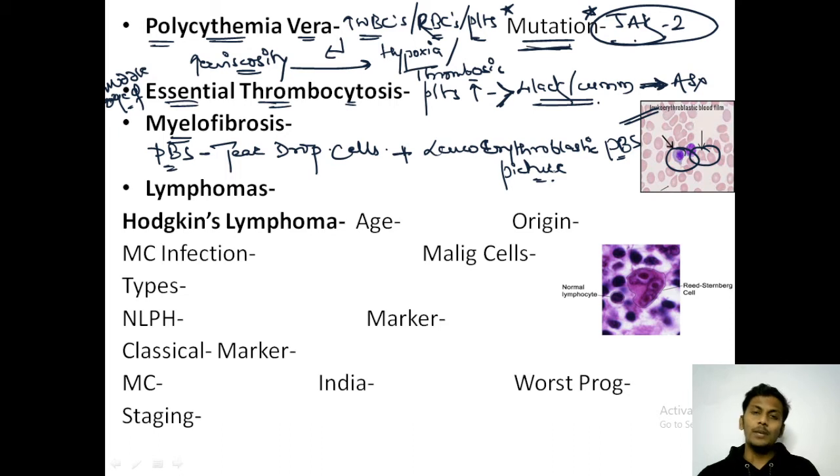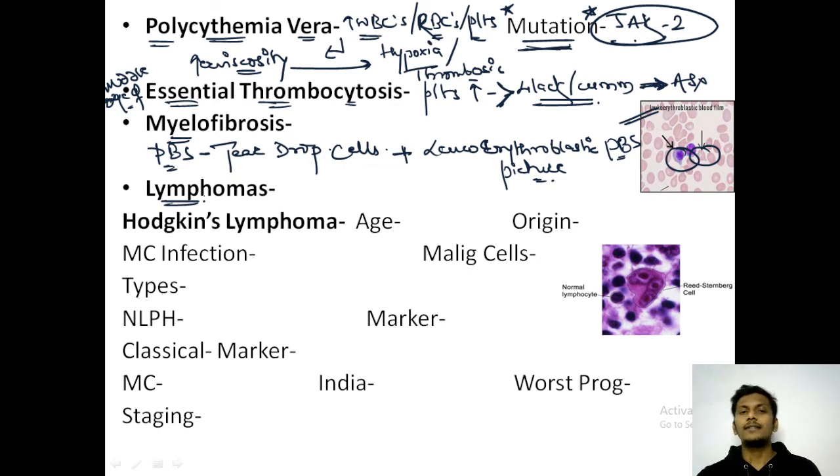So these are the features that you need to remember about chronic leukemias. One more chronic leukemia is left. We will discuss it later. So first of all, talking about lymphomas. As we have already discussed, lymphomas are also a WBC malignancy, but they can arise from any other lymphoid tissue apart from the bone marrow also. And second feature, they usually form a mass. These are the 2 features about lymphomas.